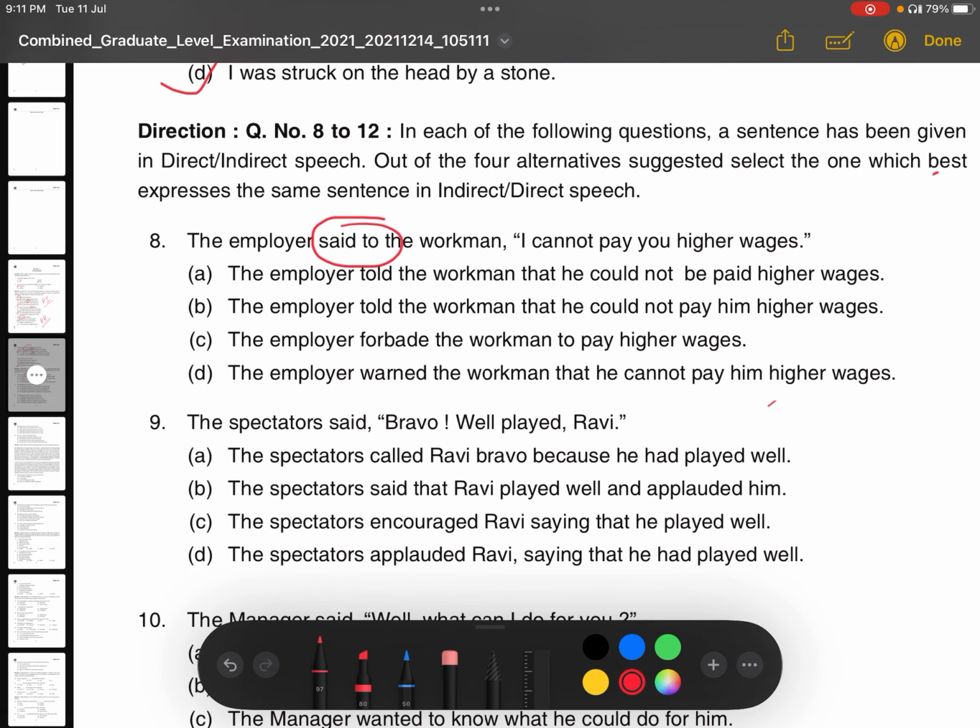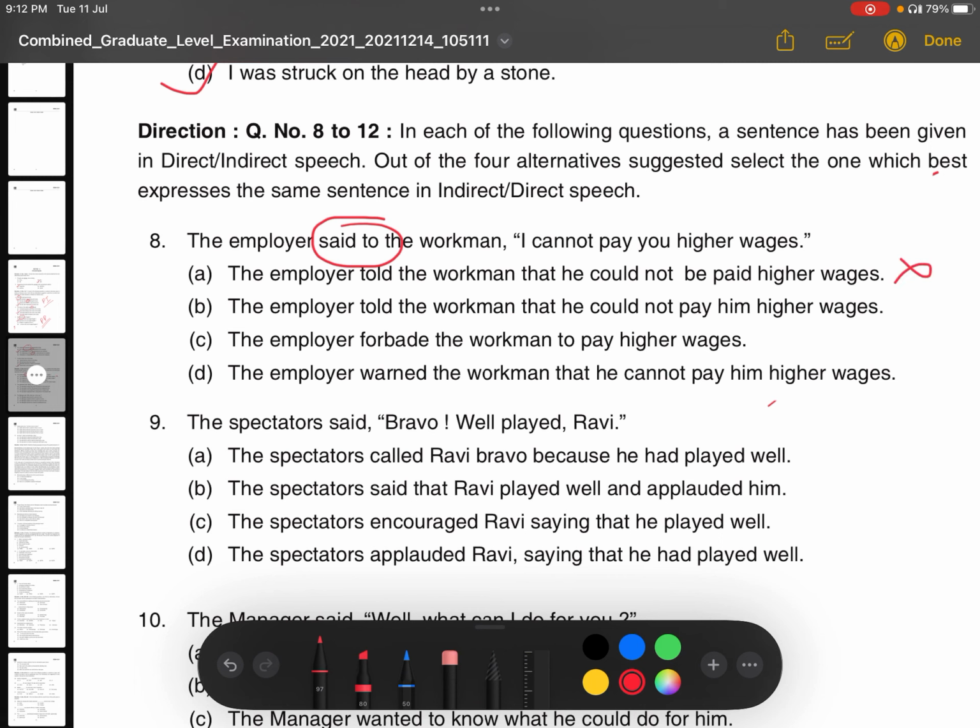So first option is: the employer told the workman that he could not be paid higher wages. So could not be paid, that has become passive. So this is not the correct. Option A is not the correct.